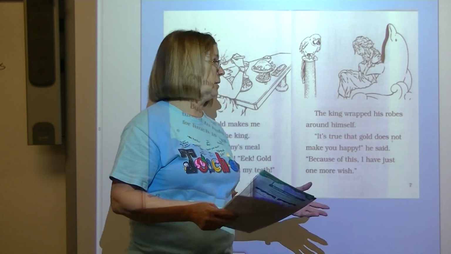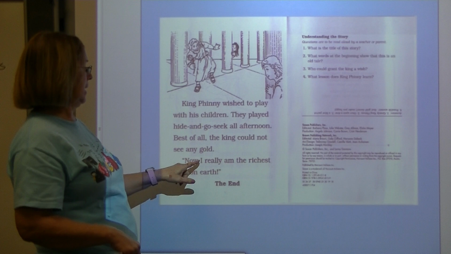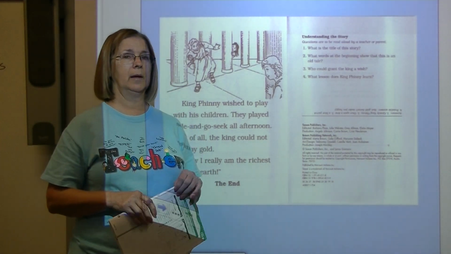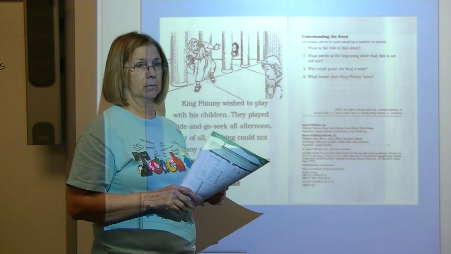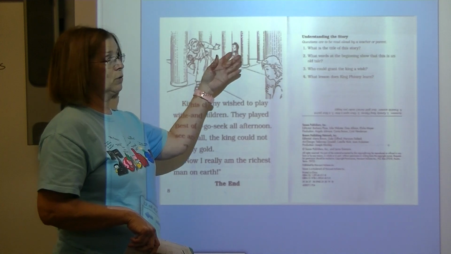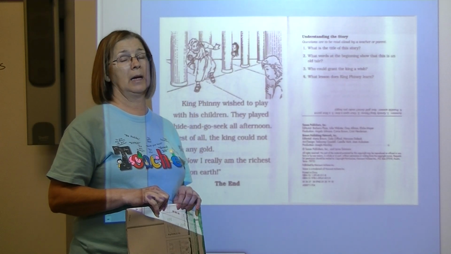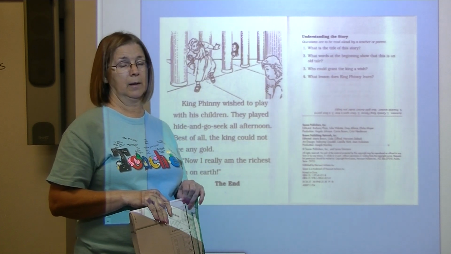But he says, let me go back. He says, now I really am the richest man on earth. What made him say that? Why did he say that he's the richest man on earth? Because he can play with his children and they won't turn into gold. He realized that having lots of gold is not the most important thing.